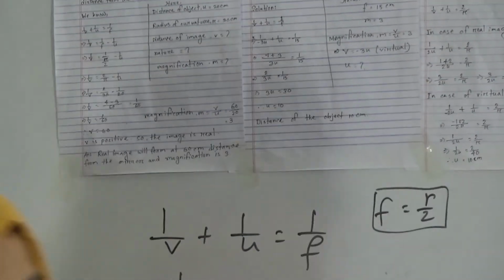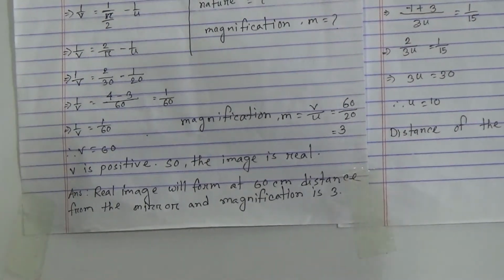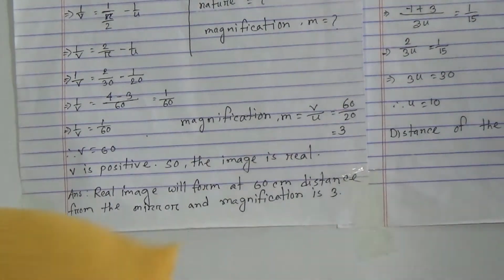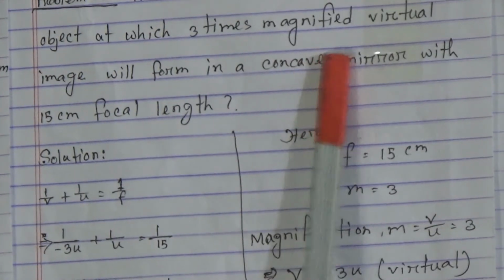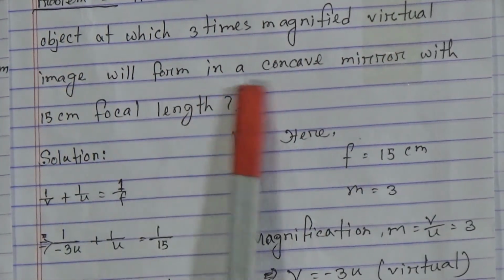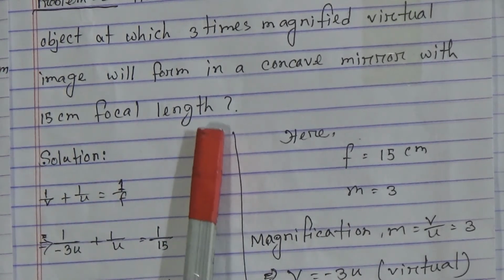My dear students, now we will solve mathematical problem number 2. I hope all of you have understood number 1. Now 2: how much is the distance of an object at which a 3 times magnified virtual image will form in a concave mirror with 15 centimeter focal length? And what is given at first?